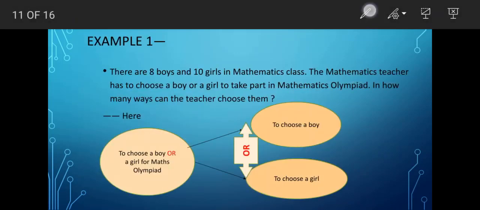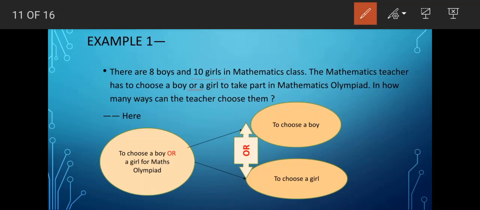So here goes the first example for fundamental principle of addition. Actually, I am taking the previous example one only here. There is just a very minute difference, that is or. In place of and, in this question we shall have the word or. So the question is, there are 8 boys and 10 girls in a mathematics class. The mathematics teacher has to choose a boy or a girl to take part in the mathematics Olympiad. In how many ways can the teacher choose them?